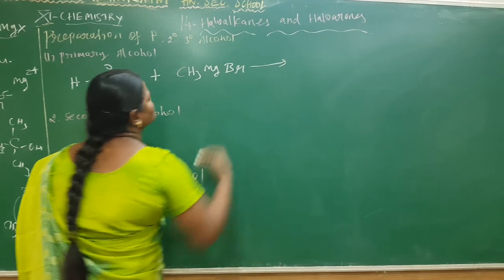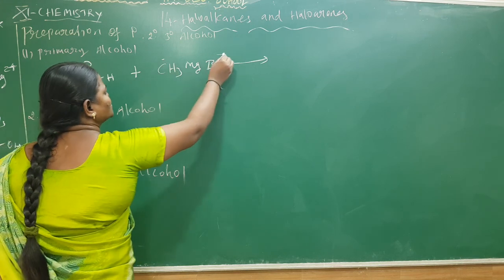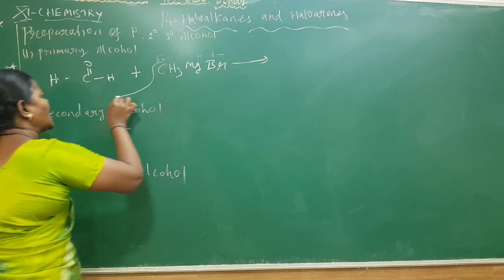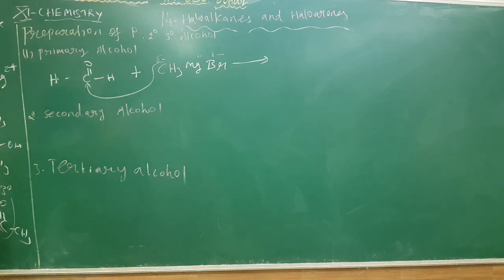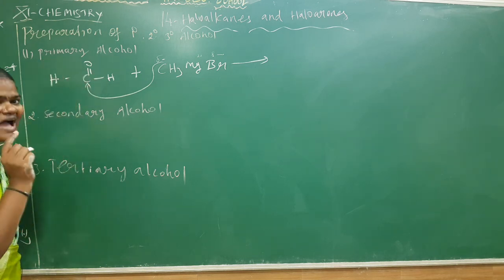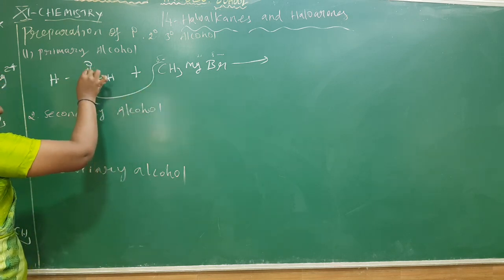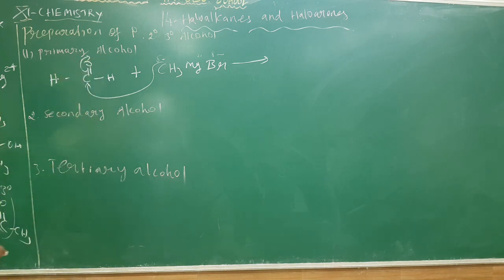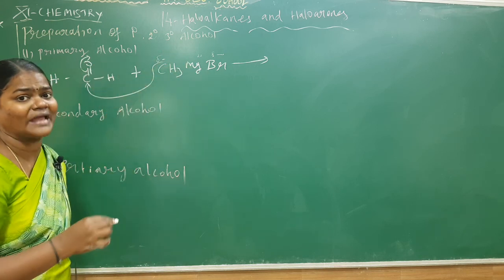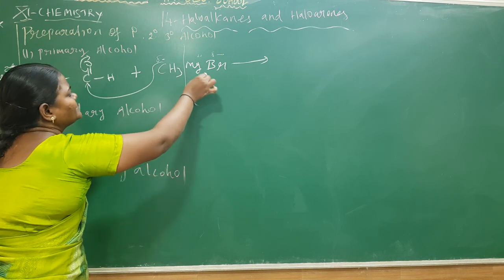CH3MgBr. As I already told you, the methyl is negative and the magnesium is 2 positive. So this negative carbanion is attached to the carbonyl carbon of that aldehyde group. That carbon already has 4 valencies satisfied, so now with the extra electron added, the double bond is broken. The negative charge will then be attached to the magnesium. So the methyl group is separated from the Grignard reagent.